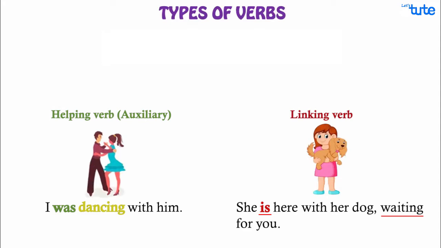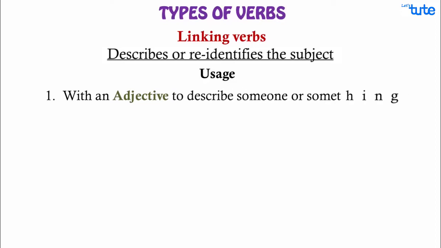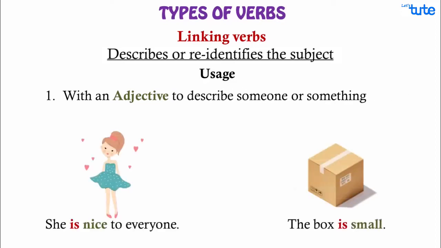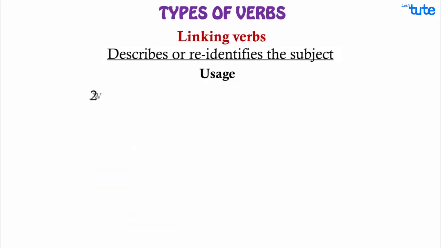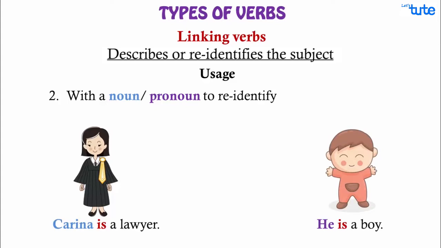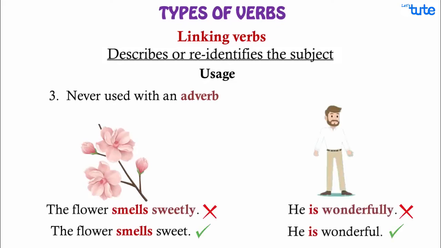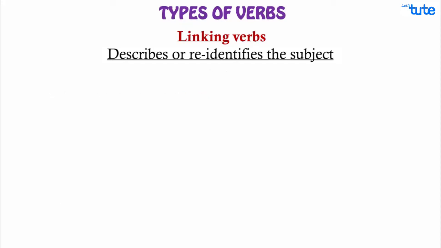Okay, so coming back to linking verbs, let's see how they are used. With an adjective to describe someone or something. With a noun or pronoun to re-identify. Linking verbs are never used with an adverb. Linking verbs are also known as state of being verbs because they re-identify or describe the subject.